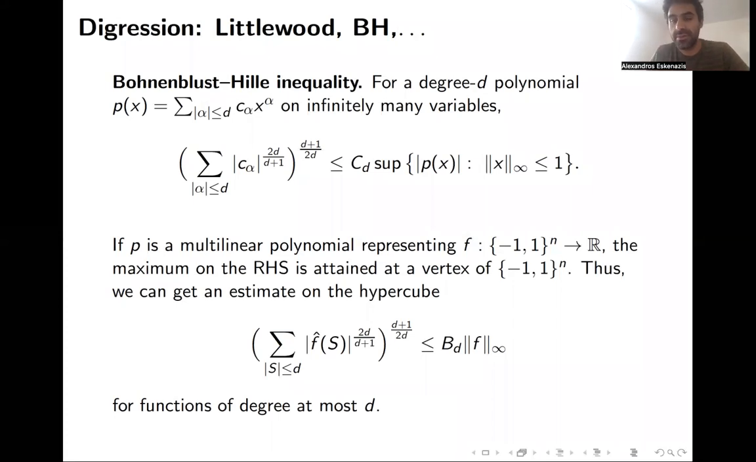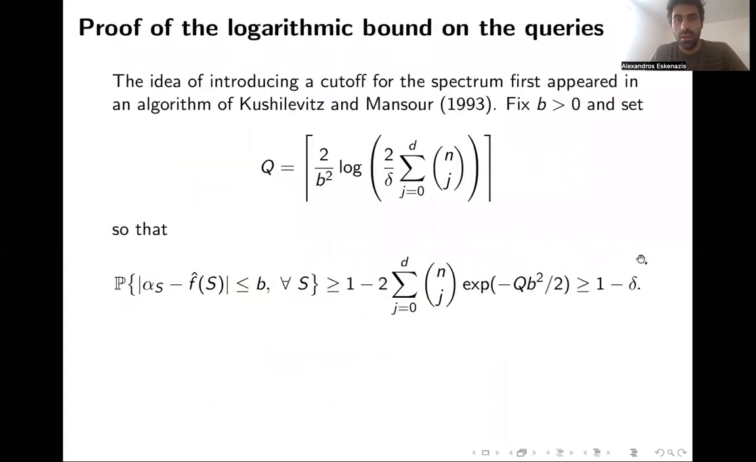So this is an inequality which genuinely holds true on the Hamming cube by these very classical things in approximation theory. And using this, let me just show you how to prove the logarithmic upper bound for the queries. Now, this idea goes back to Kushilevitz and Mansour of introducing a cutoff in the spectrum. So again, we fix B positive, we have the same number Q, and we know that with probability 1 minus delta, all the Fourier coefficients are close to the empirical Fourier coefficients up to an error of B. That's exactly the same as in the previous proof.